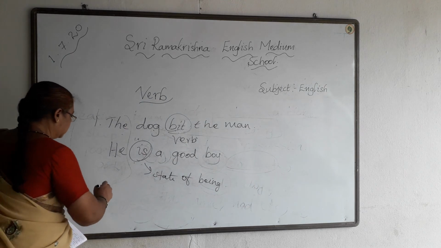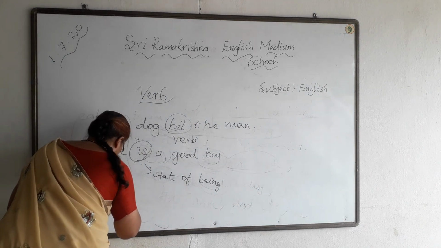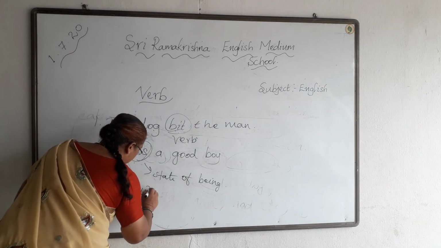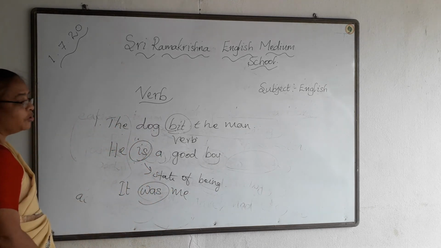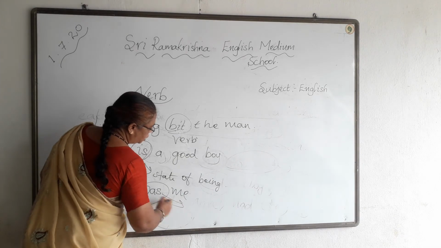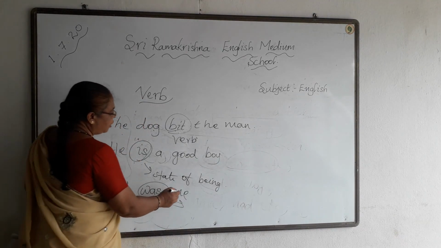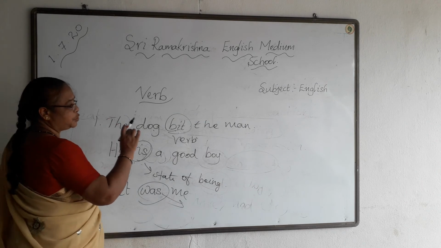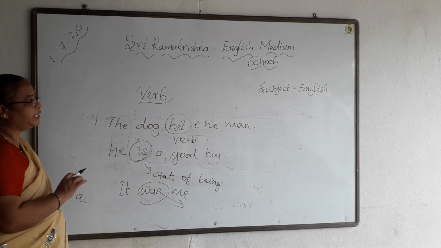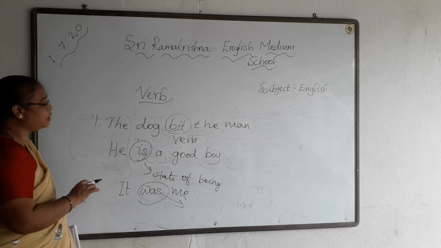Next, it was me. Here was shows the state of being. So the words which show the action, the state of being and the state of possession are called verbs.